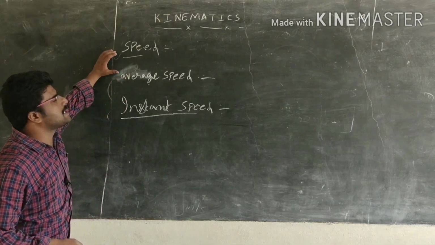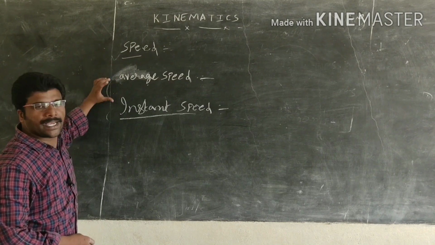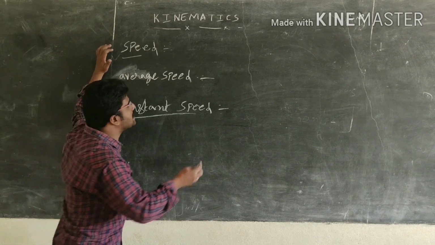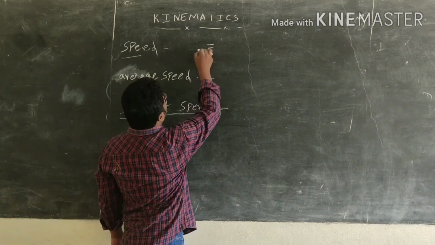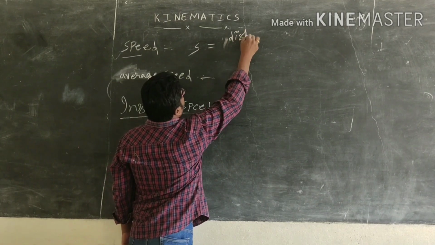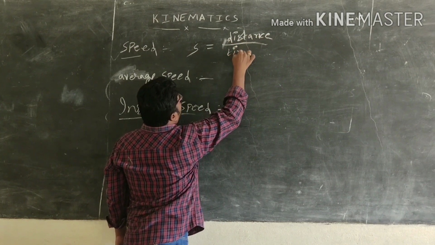We are going to see some types of speed: speed, average speed, and instantaneous speed. Already we know the formula for speed: speed equals distance by time.